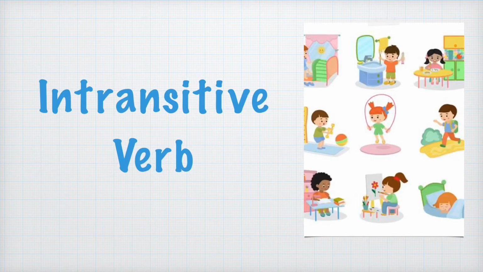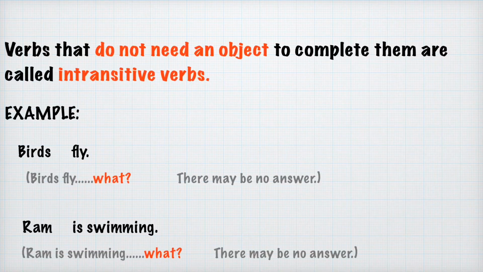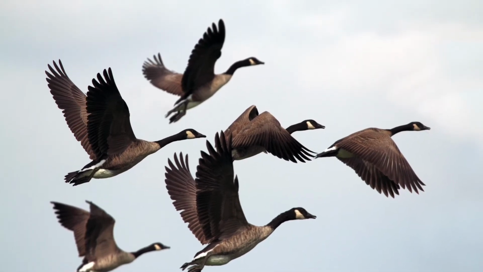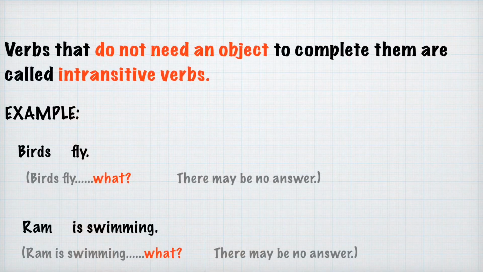Now let us discuss the intransitive verb. The verbs that do not need an object to complete them are called intransitive verbs. Example, birds fly. Here this sentence is complete, but it is not needing any help of an object to express itself. So the word fly, that is the verb here, is not getting any support of an object to complete itself. So we cannot get an answer to the question what? Birds fly what? There is no answer to this word what. That is why there is no object.